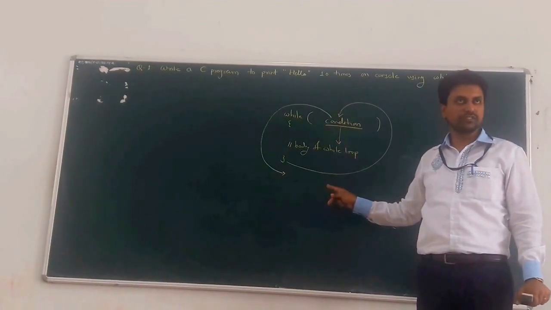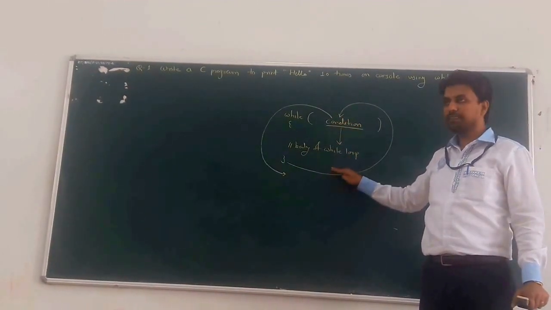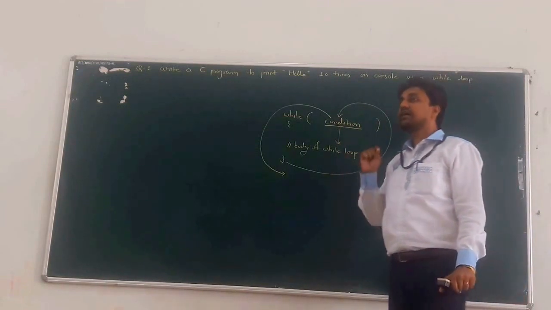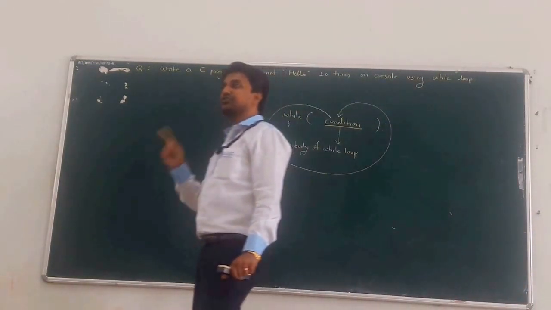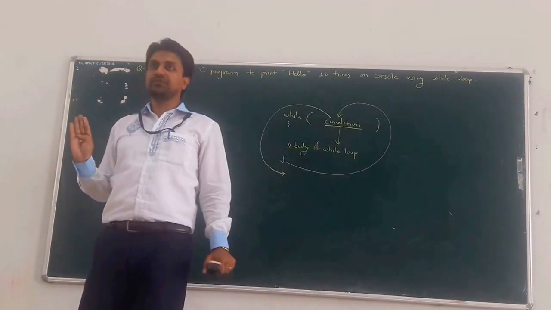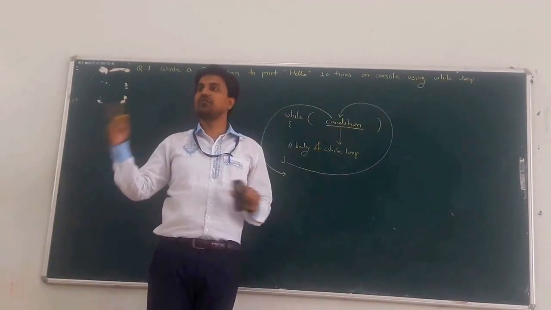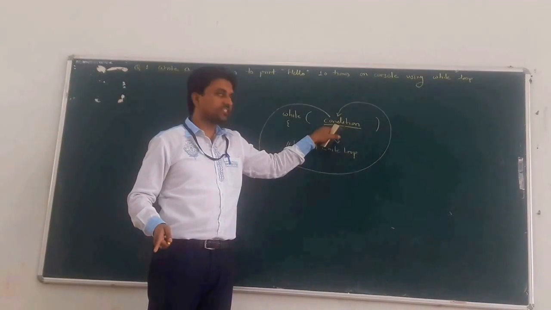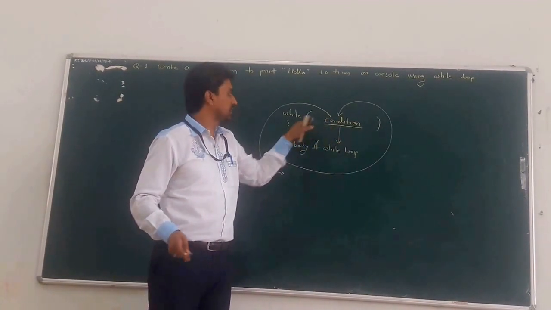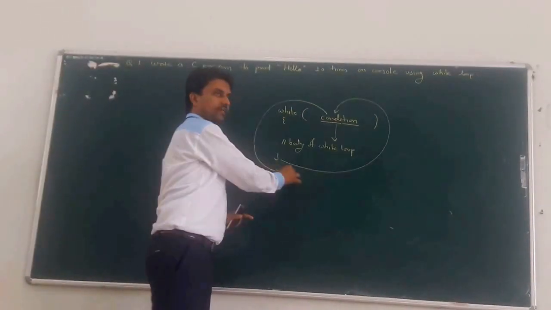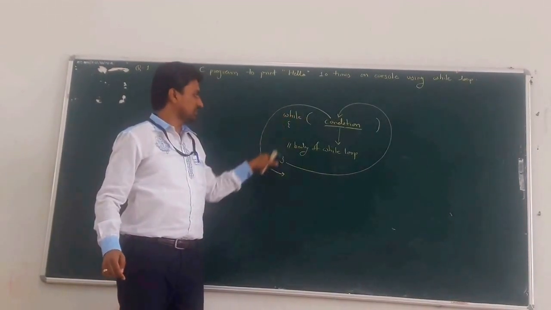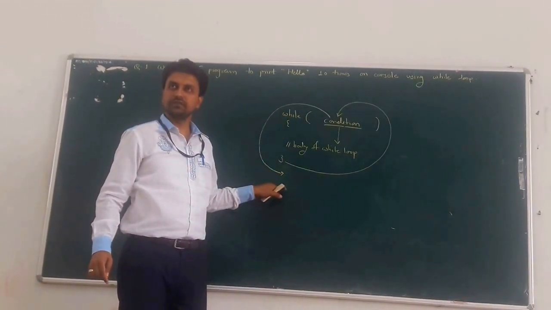Understood the flow of the loop? Whenever the condition is any non-zero value it is true, and if the condition's value is 0, meaning false, then the loop gets terminated and the cursor goes out of this while loop.